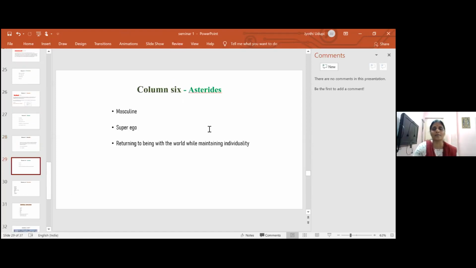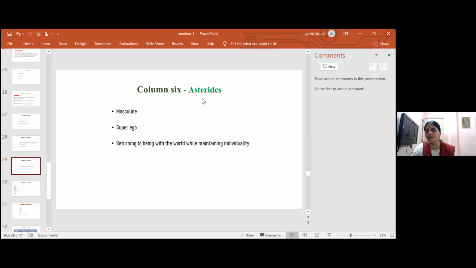So the last column is the Asteridae column. This is again masculine, and the superego is developed here, but returning to being with the world while maintaining individuality. See, what comes after the sixth column is again the first column. So many drugs which we are using now, like stramonium, arnica, cina, chamomilla, all those drugs come under column 6.